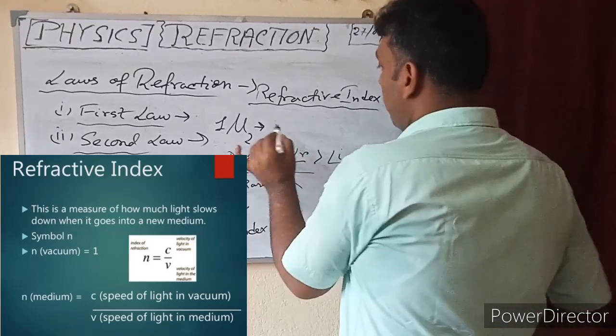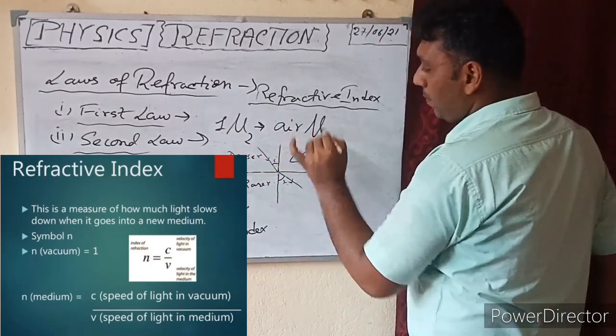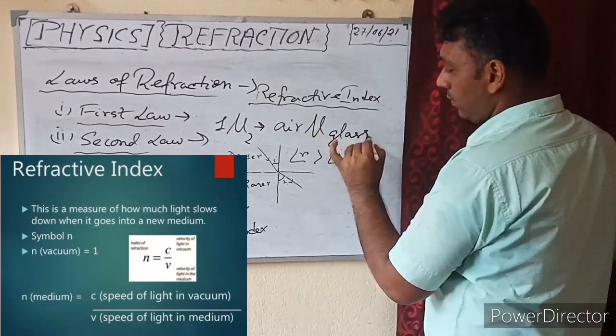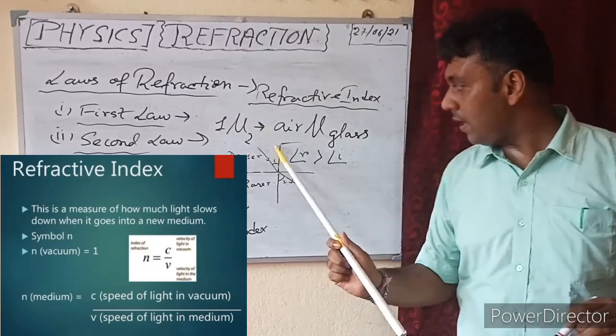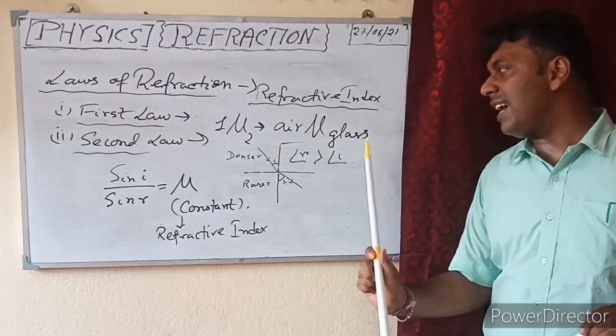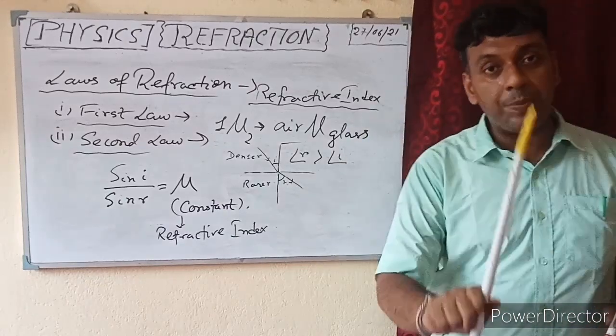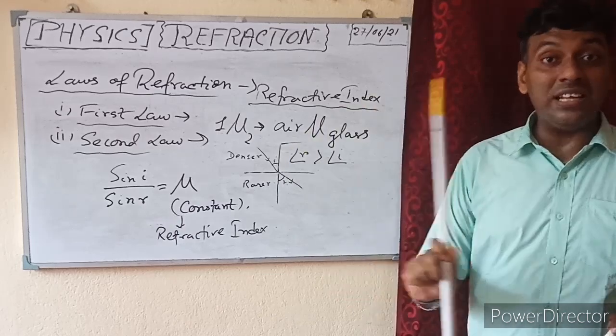Now suppose I write here air mu glass. What do you mean by this statement? Air mu glass. That means it is the refractive index of the glass in respect to the medium air. What is its value?